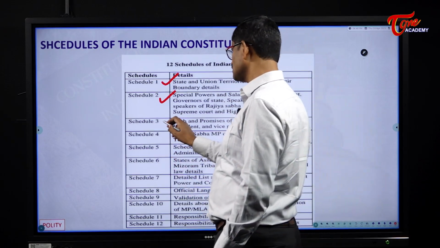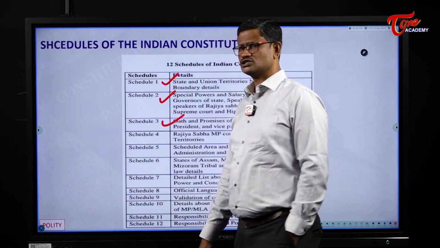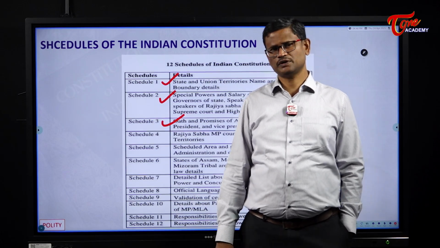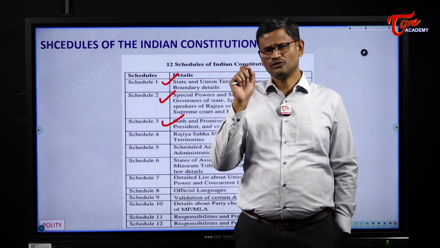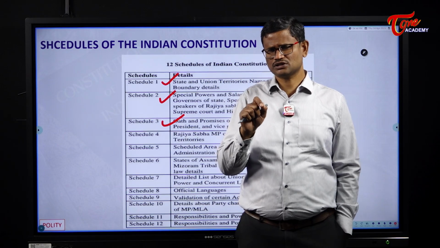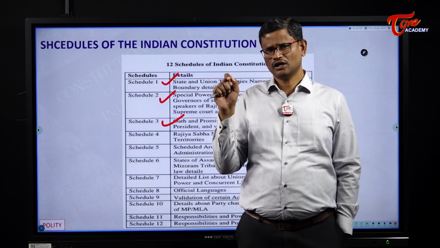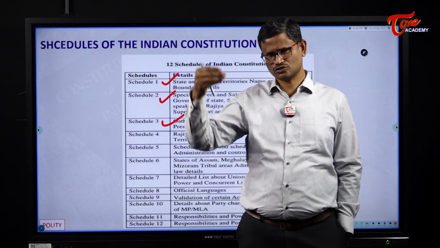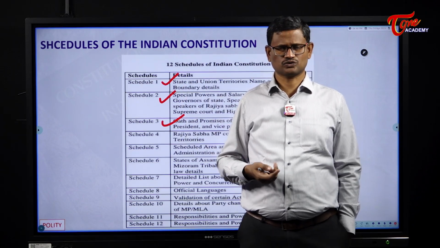Then the third schedule of the Indian Constitution speaks about the form of oath administered to certain people in India, some under the Constitution of India, some outside the Constitution of India.